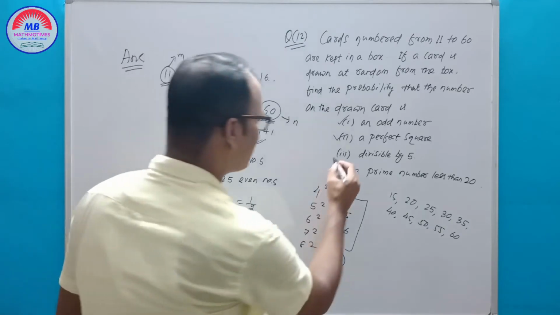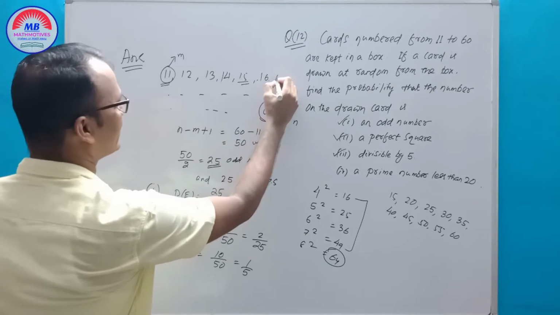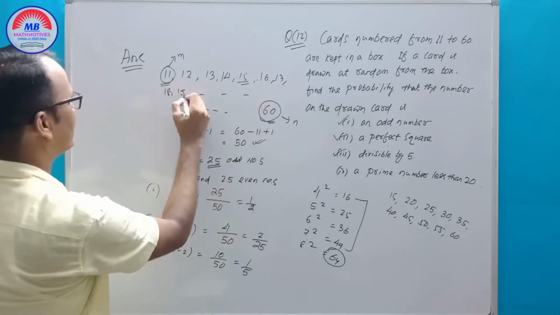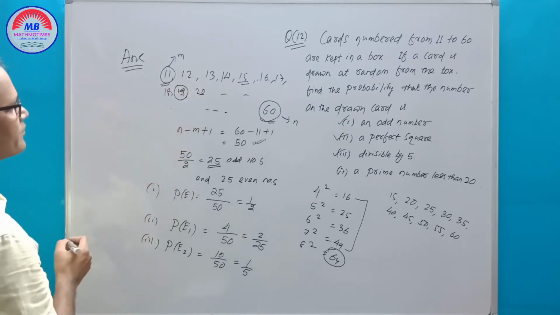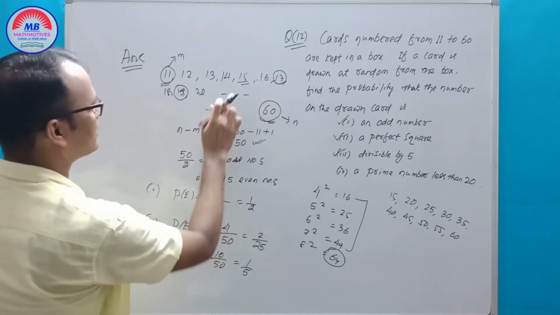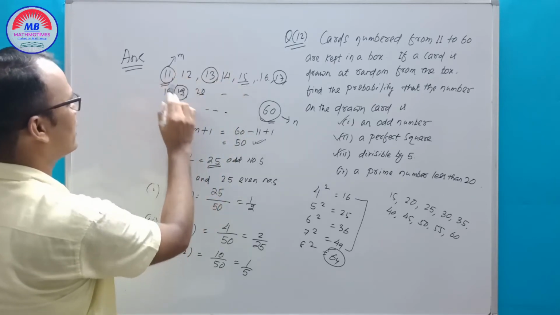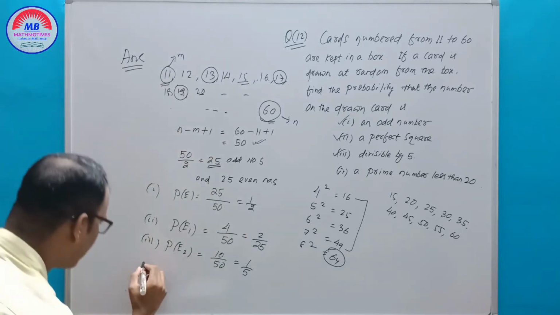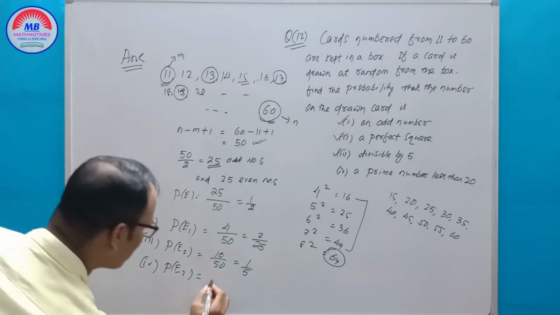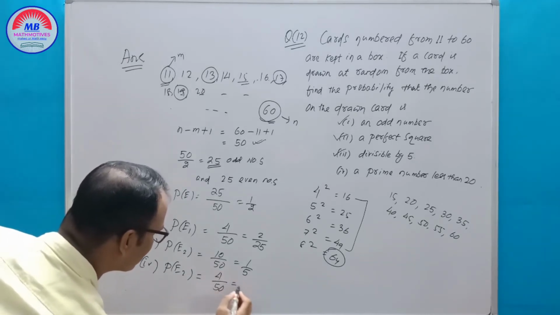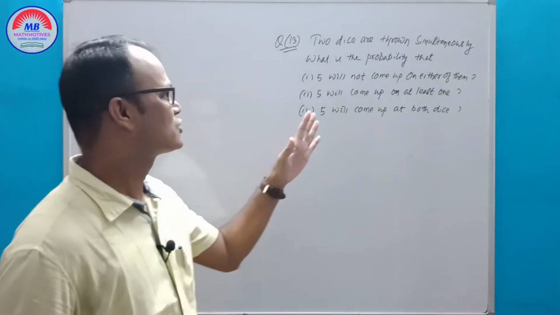Next, a prime number less than 20. Less than 20, if we write 18, 19, 20, prime numbers less than 20: this one is prime, this one is prime, this is not prime, this is odd, this one is prime and this one is prime. So 1, 2, 3, 4. So the probability of the event is equal to 4 by 50, that equals 2 by 25. So question 13, clear?